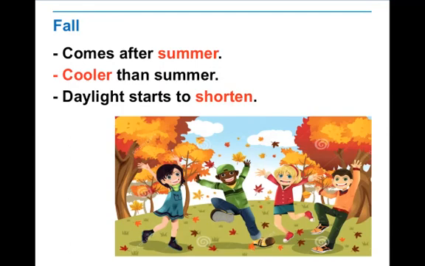We said in summer, this is the longest day. After that, the day or the sun comes a little more, just like a little more shorter. It wants to be very short. So in fall, the daylight starts to shorten. Now the sun will come a little bit late and will sunset a little bit more early. So the daylight starts to shorten.